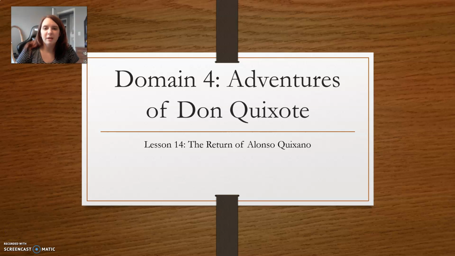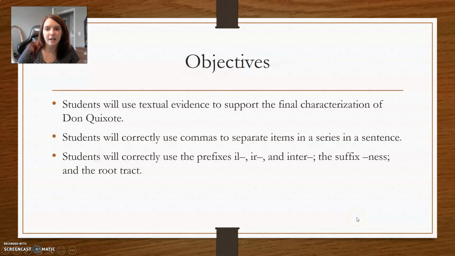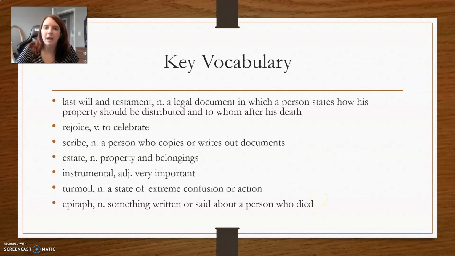Hello, 5th grade. We're on Domain 4, Lesson 14, The Return of Alonzo Quijano. Our objectives for today are to use text evidence to support the final characterization of Don Quixote, to correctly use commas to separate items in a sentence, and to correctly use the prefixes il- and inter-, the suffix -ness, and the root tract.